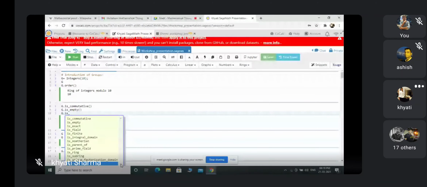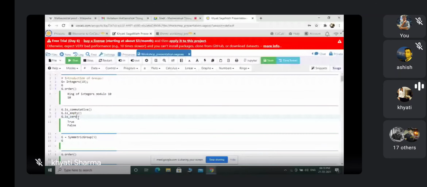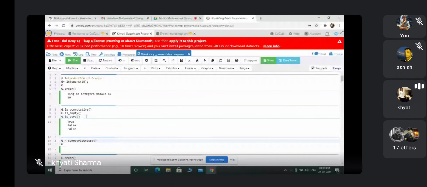These are the things you can check. So I am checking here whether G dot is zero or not. It's saying false, it's not true. Here I defined my group G as integers 10, so it will do all the calculation for G until I define any other group.